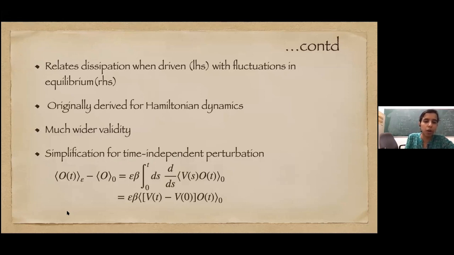This formula connects dissipation in the presence of a drive with the equilibrium fluctuations, and we will see more precise examples where we can see this connection more clearly. Originally this relation was derived for Hamiltonian dynamics itself, but it actually has much wider validity. One more thing I'd like to mention is that if the perturbation is time independent, so h is equal to 1, then it takes an even simpler form. We have to correlate the observable at time t with just the change in energy by the perturbing potential.